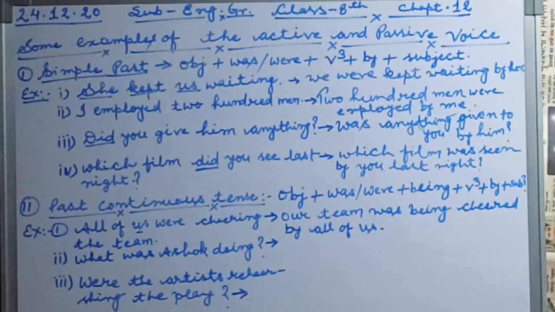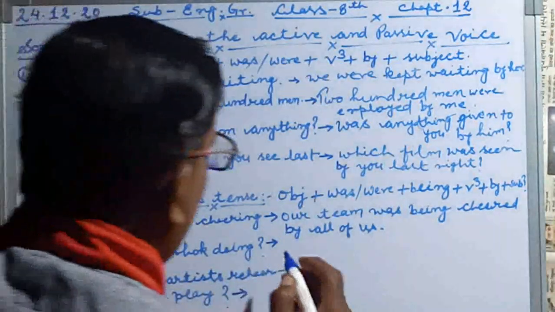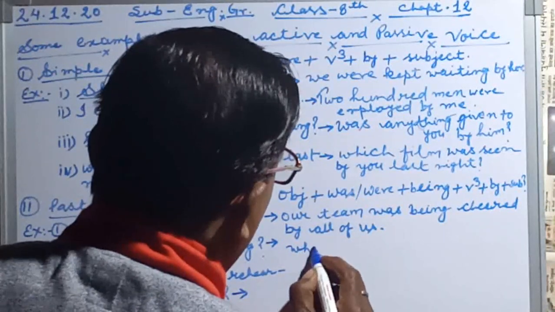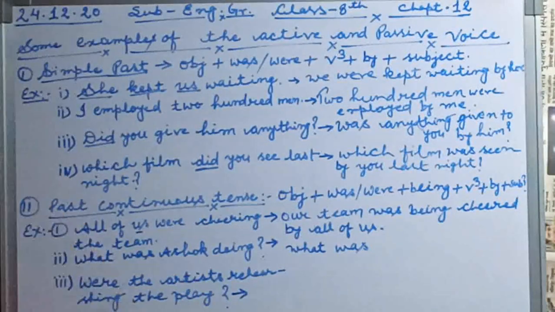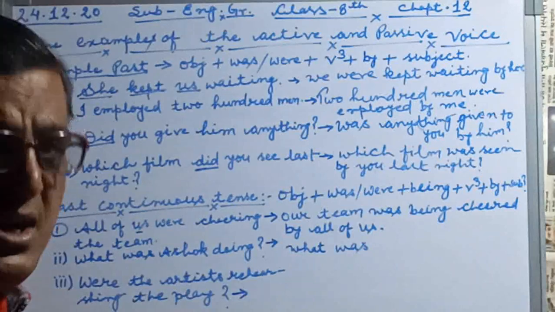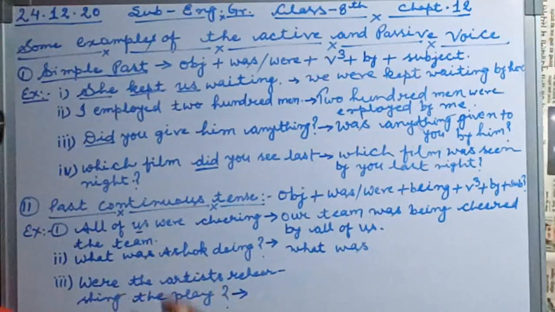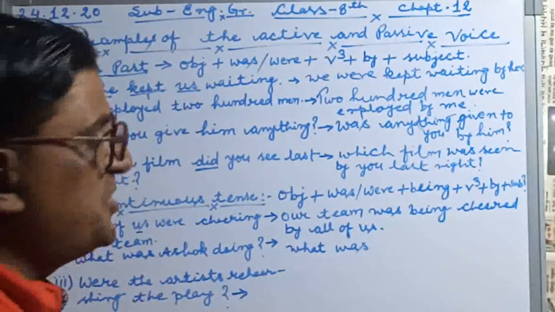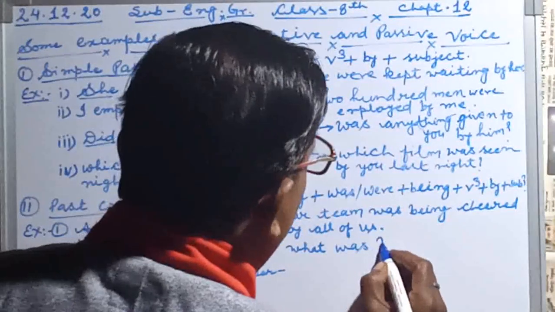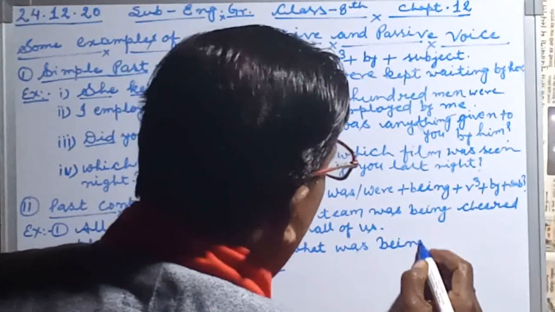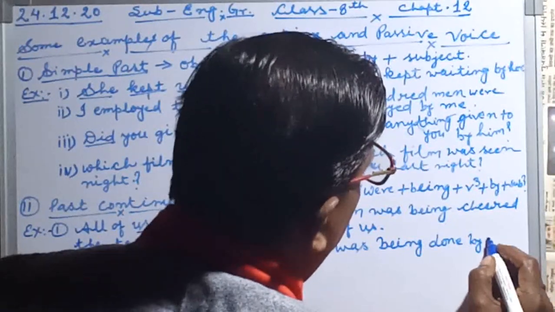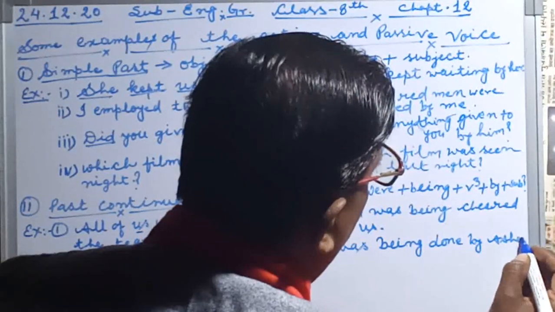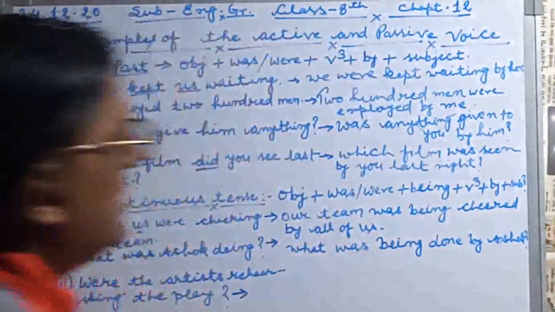Because the object is not confirmed, we are asking about the object. What was being done by Ashok? Question mark we write here.